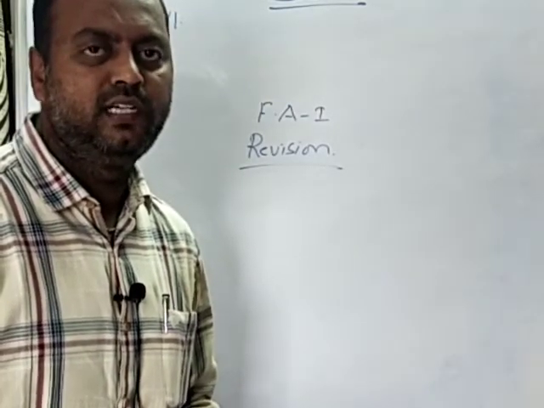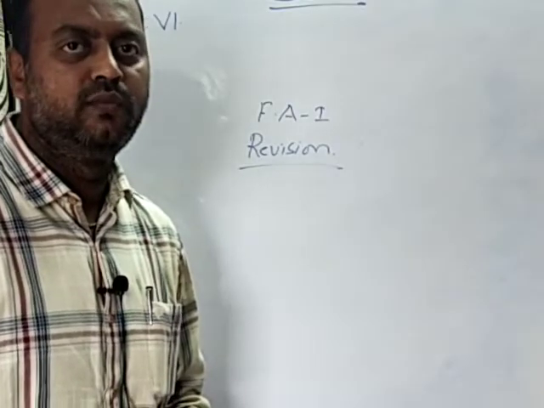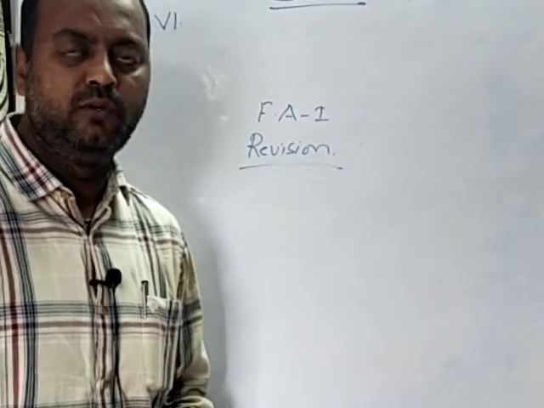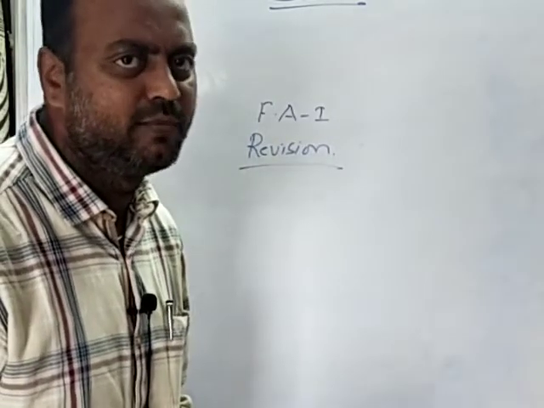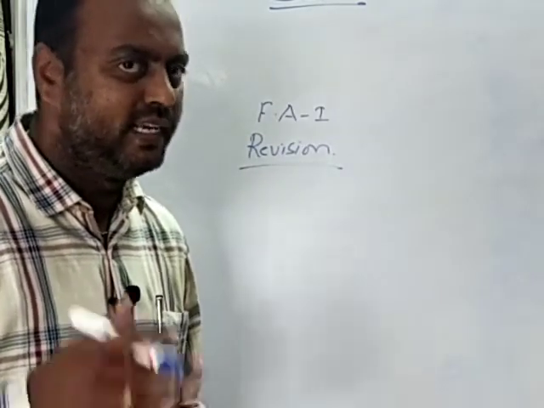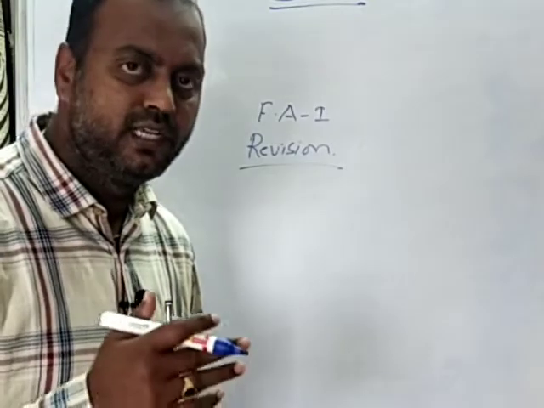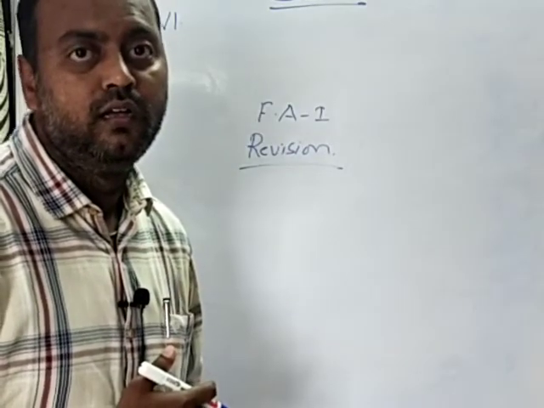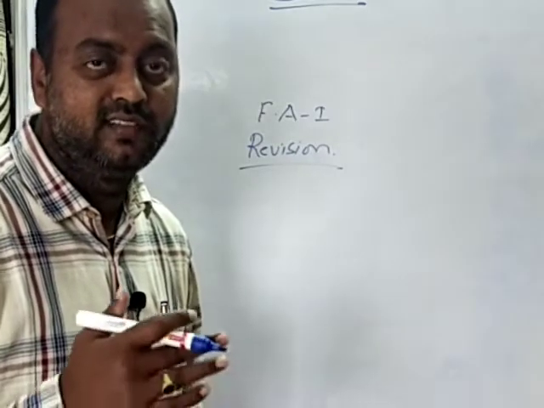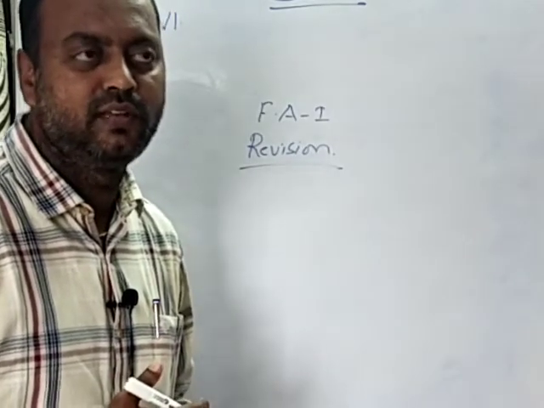Children, as part of our formative assessment 1 revision, we have already seen the globe, a model of the earth, where we learnt about the different lines present on the globe, like the vertical lines and the horizontal lines. The important vertical lines are longitudes, and the horizontal lines are latitudes, which we have seen in the previous classes.